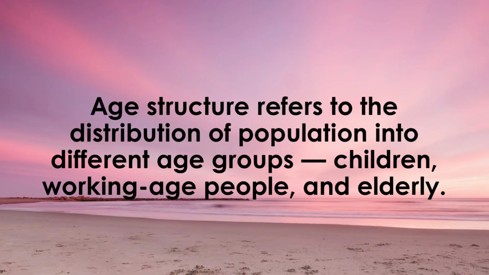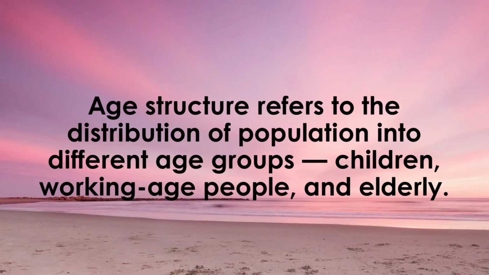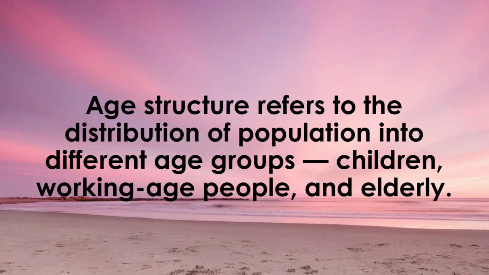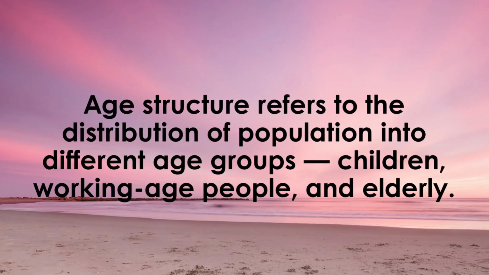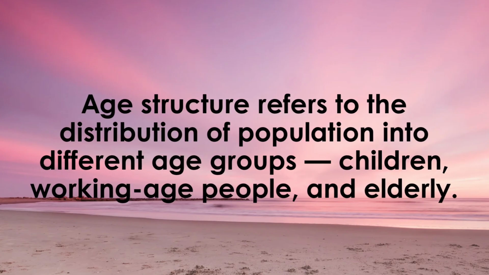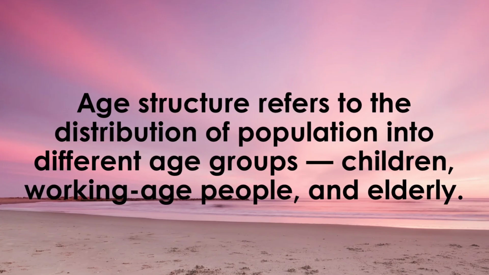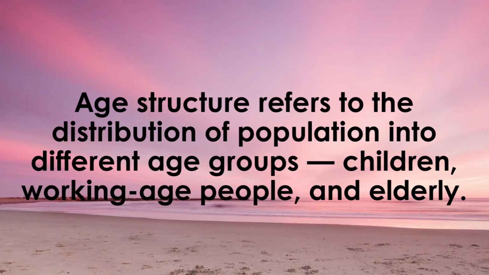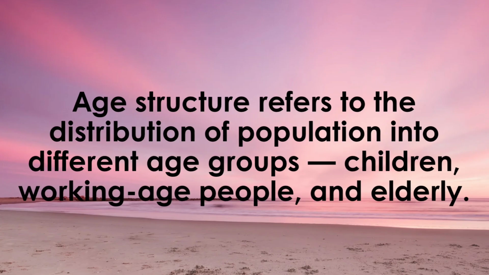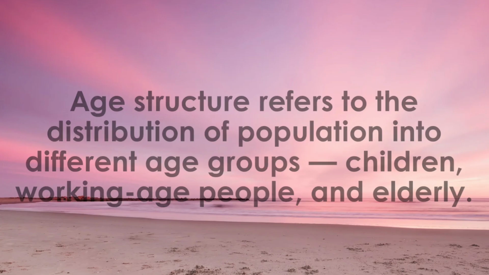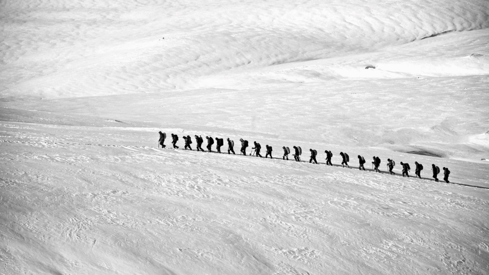Now let's understand about age structure. Age structure refers to the distribution of population into different age groups: children, working age people, and elderly. It tells us what proportion of people are young, adults, or old in a country. This is important because each age group has different needs and roles in society.